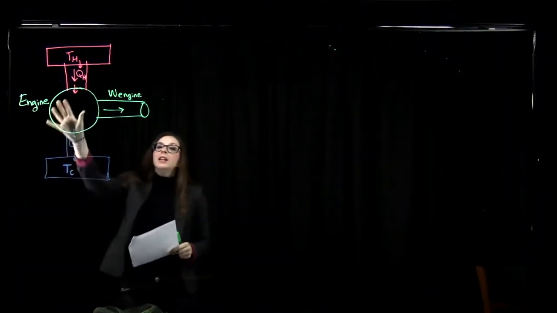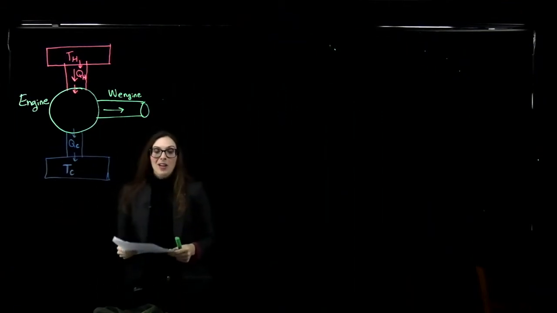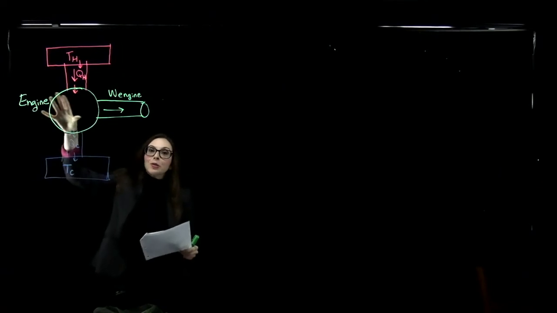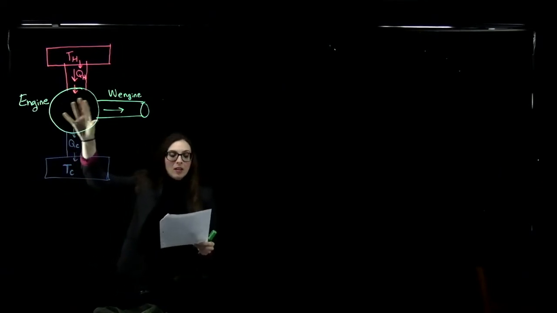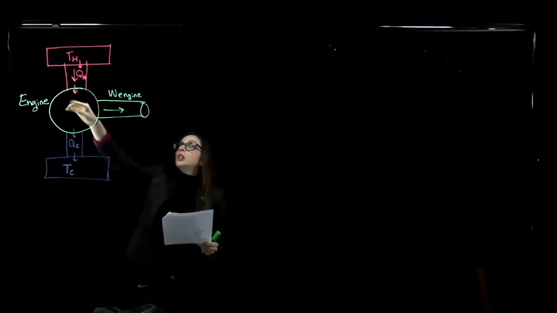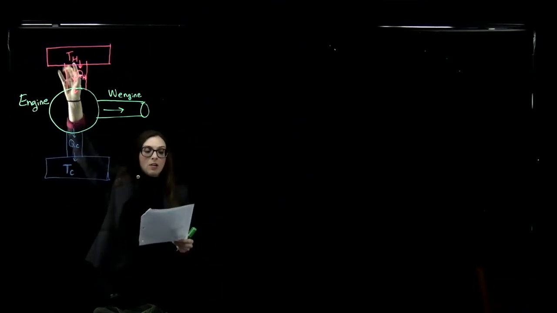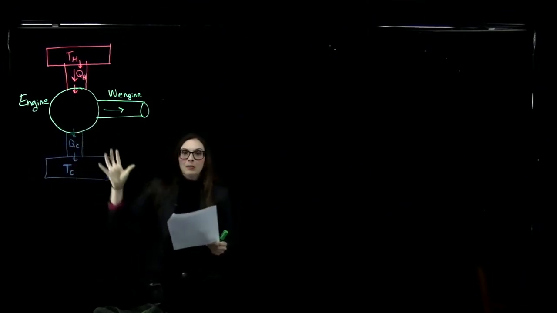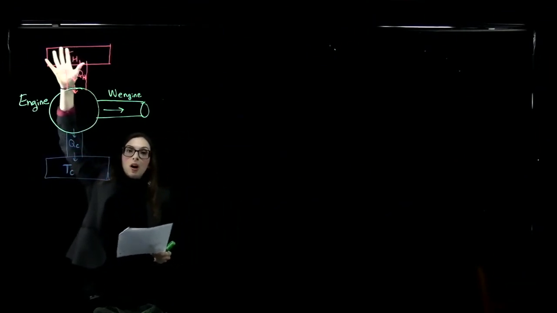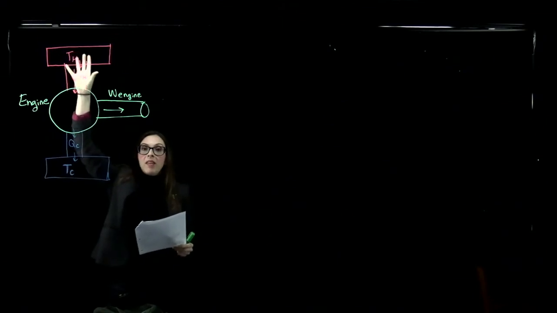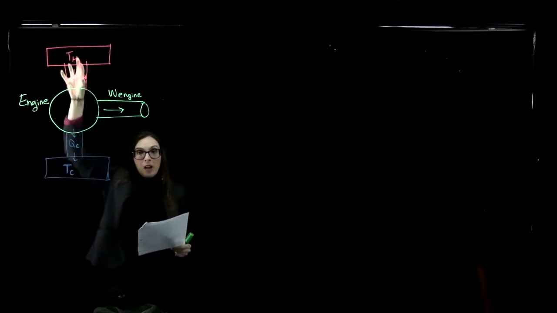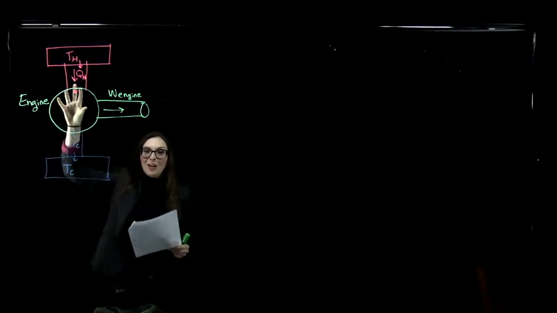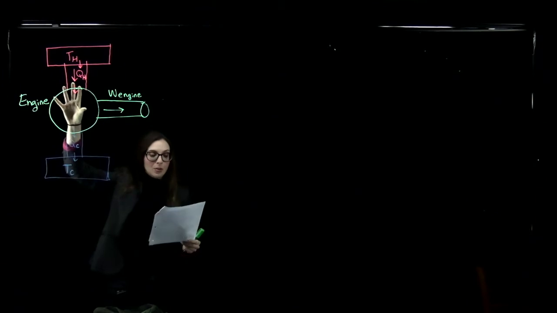Okay, so here is my schematic of an engine. Our engine right here, this is the thing that's doing mechanical work. This engine receives energy, QH, right here, from a hot reservoir. So let's imagine that our engine is a steam engine. From the hot reservoir, we've got steam here, and that steam is going to come in here, and that's going to cause, let's say, a piston to move up and down. It's going to cause that piston to do some work.